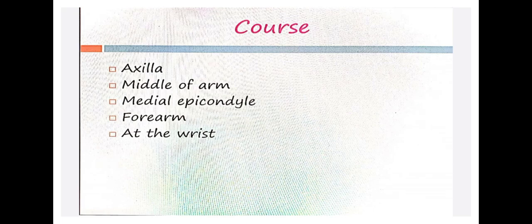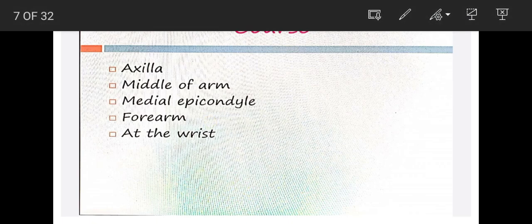Now we'll start with the course. These are the objectives; this is how you have to write. You have to present the ulnar nerve: what happens in the axilla, what happens in the arm, what happens in the forearm, and what happens in the wrist and hand, like that.